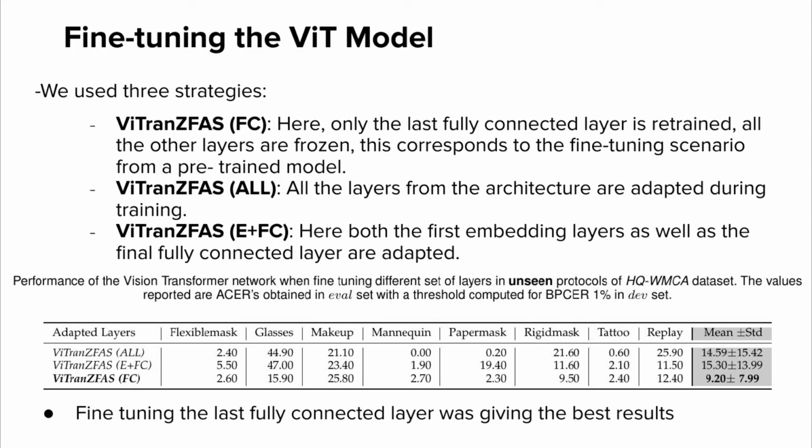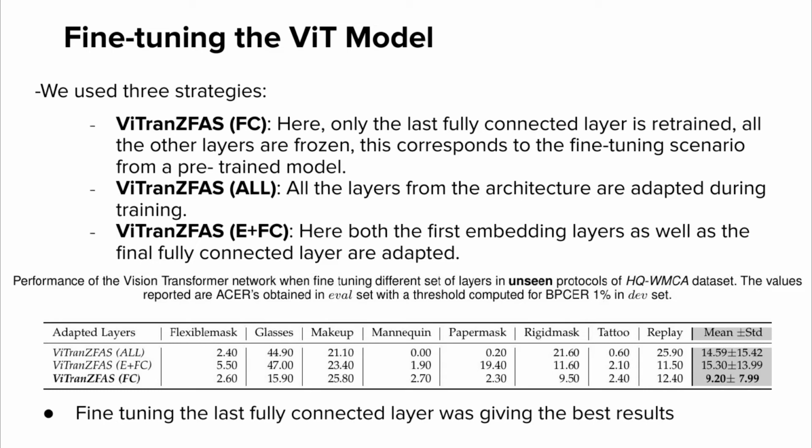There are different ways to use a pre-trained model for our task. We have evaluated 3 different cases for the ViT architecture. ViT-transfer-FC: here, only the last fully connected layer is retrained and all the other layers are frozen. This corresponds to the fine-tuning scenario from a pre-trained model. ViT-transfer-all: all the layers from the architecture are adapted during training. ViT-transfer-E plus FC: here both the first embedding layers as well as the final fully connected layers are adapted during training.